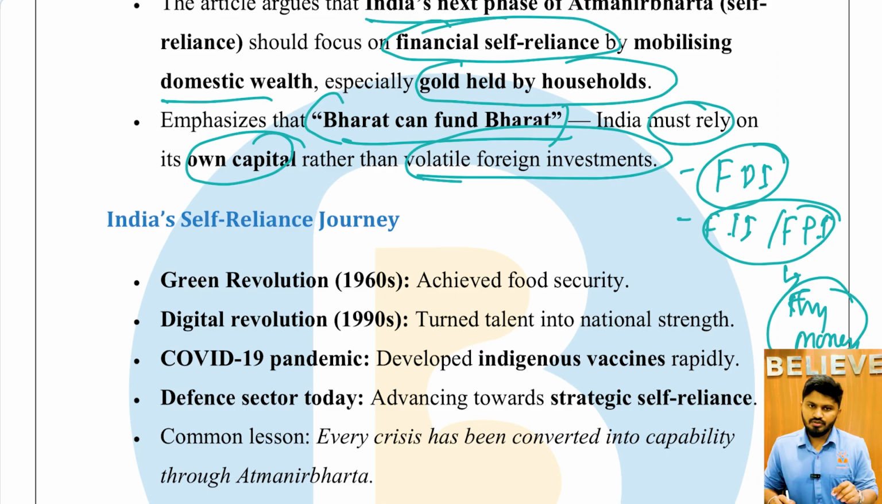So instead of being dependent on this FPI or FII, we have to focus on building our own capital through gold. That is the core theme.